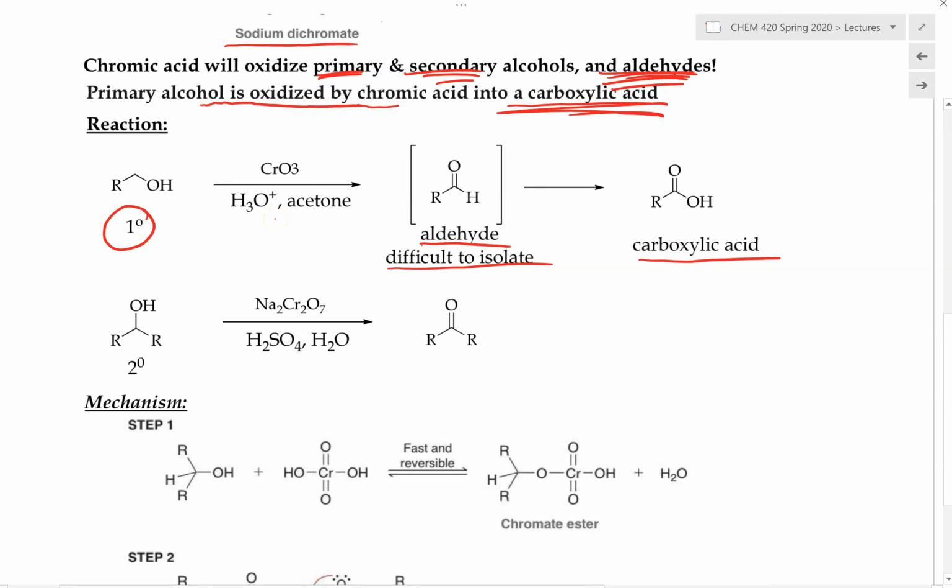And if we have a secondary alcohol, and we again treat this with sodium dichromate, which is another way to produce chromic acid, then we'll be able to oxidize it into the ketone. Please recognize that this has one hydrogen, so it can be oxidized once, producing the double bond. This hydrogen has been removed, and now we are creating a double bond between the carbon and the oxygen. Therefore, we get this ketone right here.